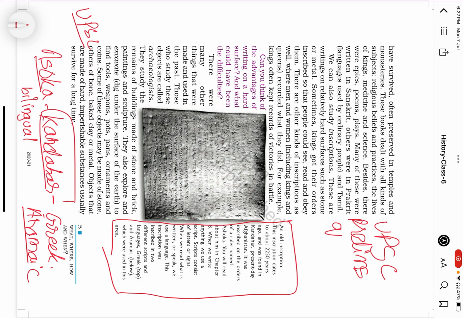The Kandahar Edict of Ashoka uses two scripts, Greek and Aramaic. Direct UPSC prelims question. It is already asked in the prelims and there is always a chance of recurrence. There is a chance for another question. Within this block only, you have one question. Next.